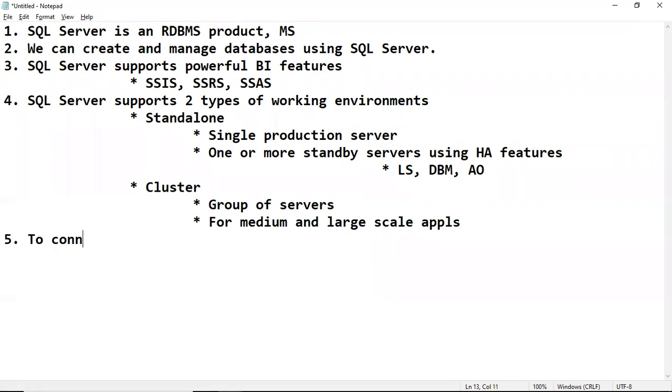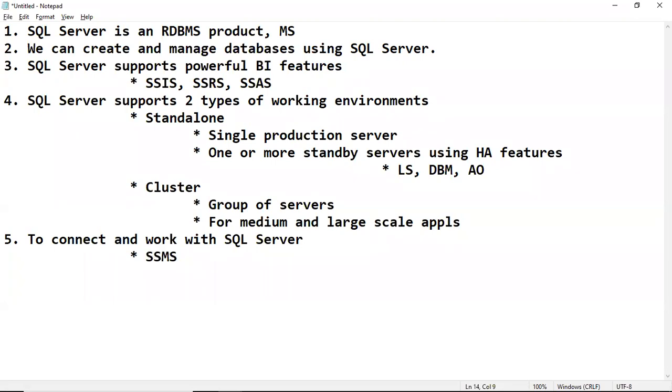Then to connect and work with SQL Server, we use one tool called SSMS, SQL Server Management Studio.